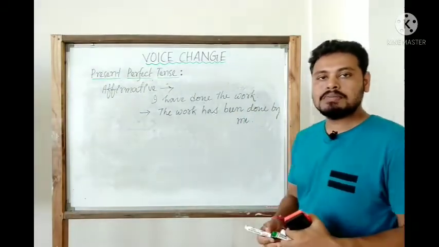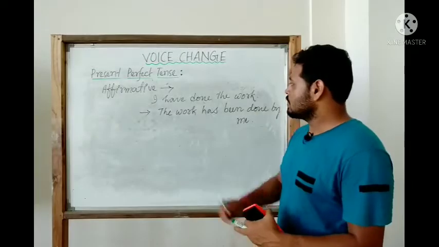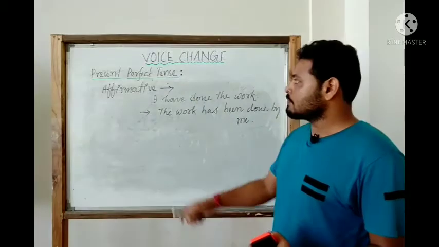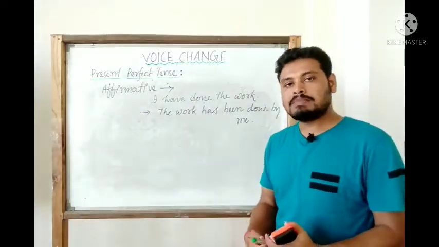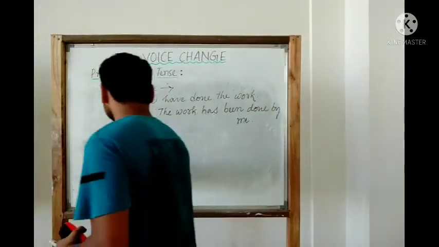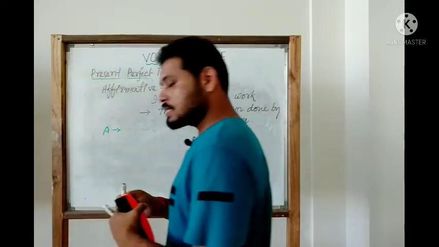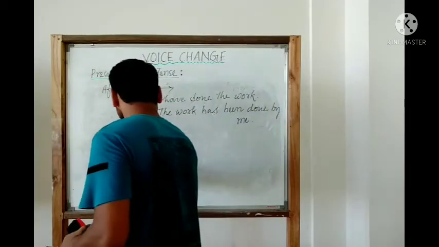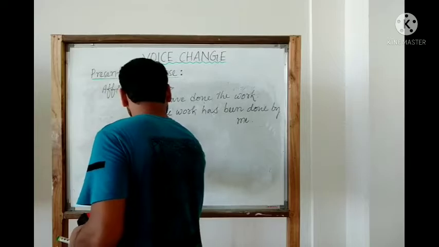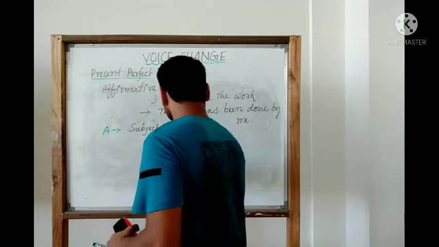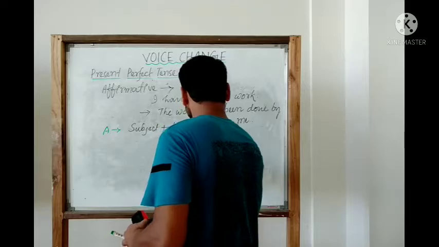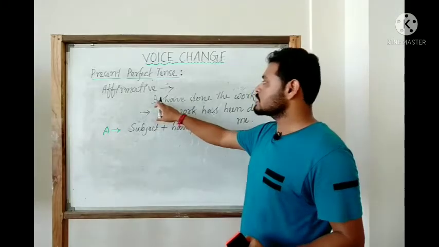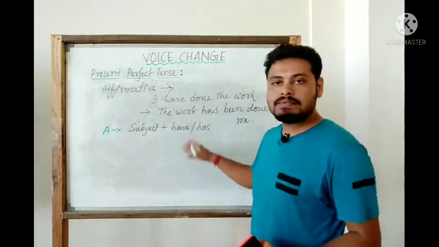Now let us try to form the structures of the active as well as the passive sentence in affirmative sense in the present perfect tense. So the active one first. What is there at the very beginning of the active sentence? It is the subject. Then it should be have or has. It will depend on the subject, as this one is the first person singular I, so I have used have.